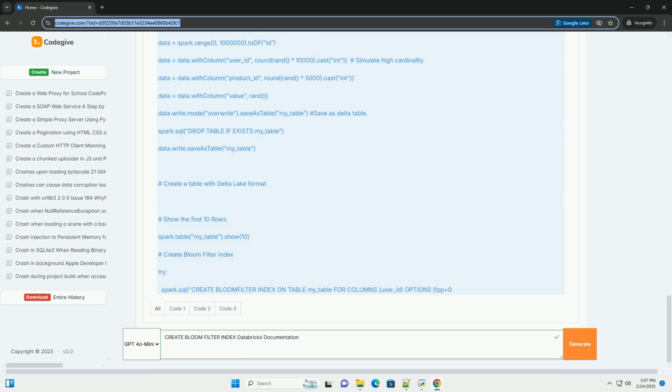Two, query execution: when you run a query that filters on those columns, Databricks uses the Bloom filters to check if each file or partition might contain data that satisfies the filter condition. Three, data skipping: if the Bloom filter says definitely not in set, Databricks can safely skip reading that file or partition entirely. This can dramatically reduce the amount of data scanned, leading to faster query performance. If the filter says possibly in set, the file or partition is scanned to perform the actual filtering.